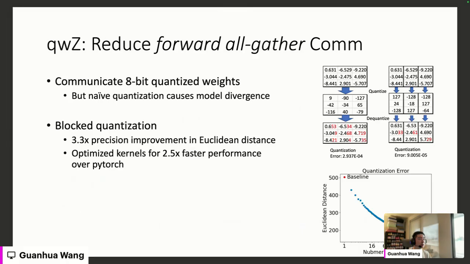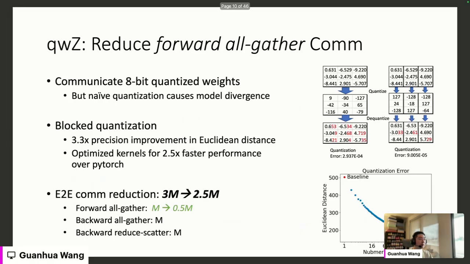By doing this block quantization, we can achieve a 3.3x data precision improvement over the baseline. And our highly optimized CUDA kernel can achieve 2.5x faster performance compared with PyTorch native kernels. By quantizing the weights during the forward all-gather, we can reduce the forward all-gather communication volume from M down to 0.5 M.